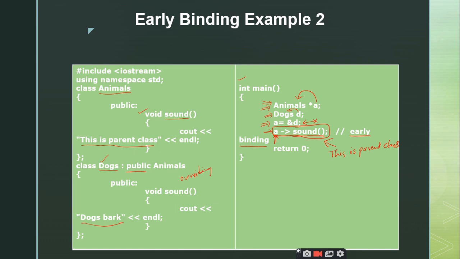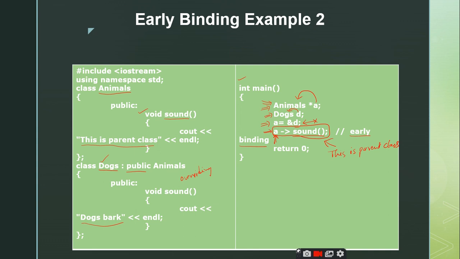Right. So you may be getting a doubt: sir, if everything is being invoked from the base class, what is the method that we need to implement in order to invoke the derived class functions? That is done by making use of virtual functions. Is it clear up to this early binding?